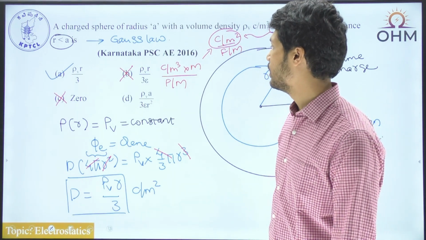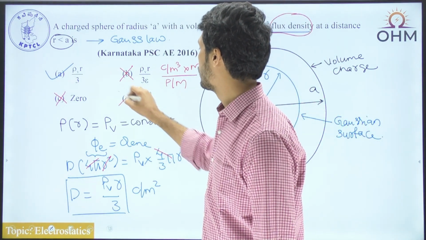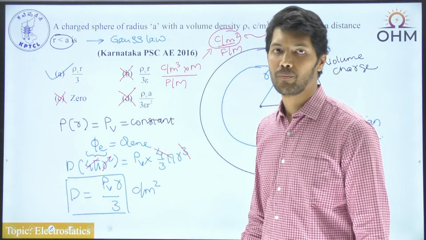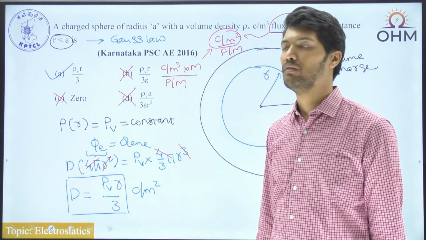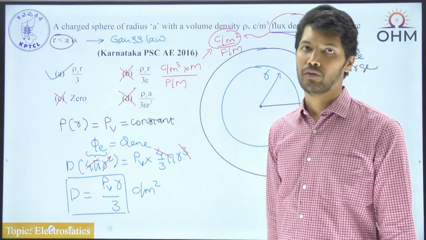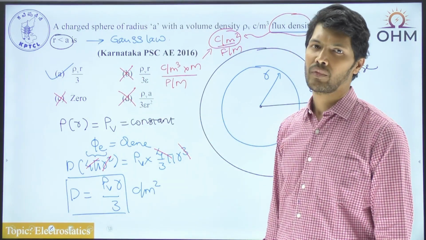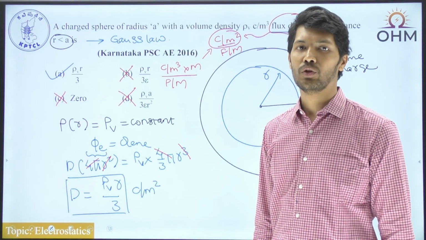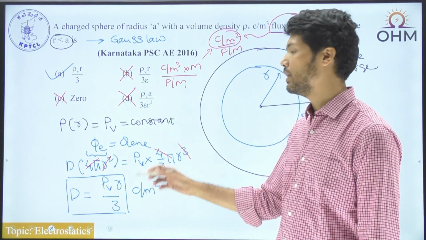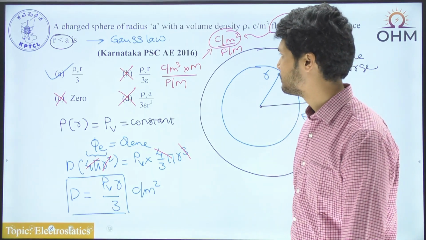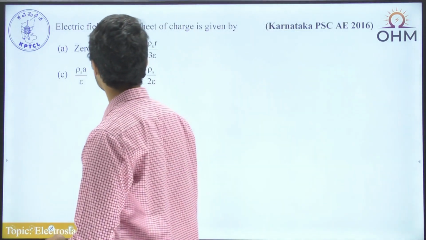The same story is also true with option D. In option D also, you have the epsilon term in the denominator. Because of that epsilon term, obviously the units will not match. So in only one option do the units match, and that is option A. That is answering the question through units, and whatever procedure we followed here was solving the question by the actual process. Okay, so let's go for the next question.